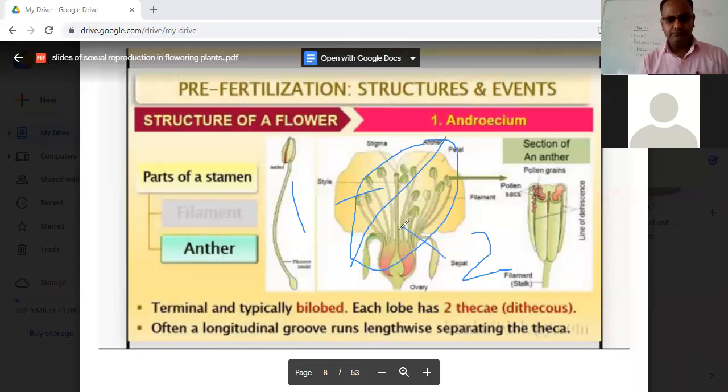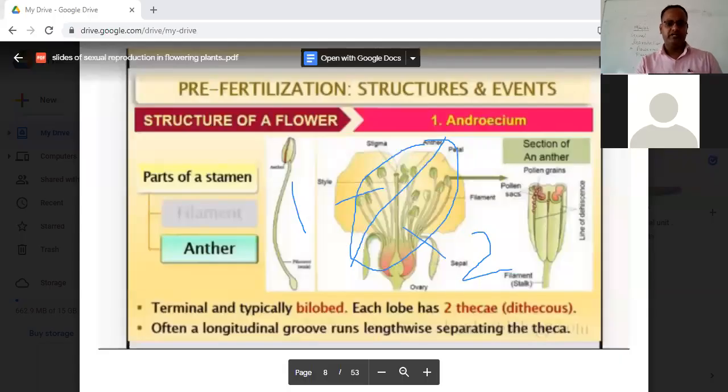Is it clear to all? The point regarding the lobes, how many lobes are there? Is it clear to all? Okay, yes, you have given me the remark. Okay, that means it is a bilobed structure.